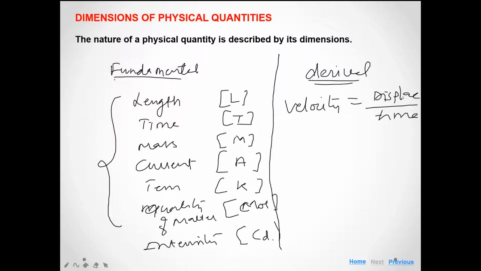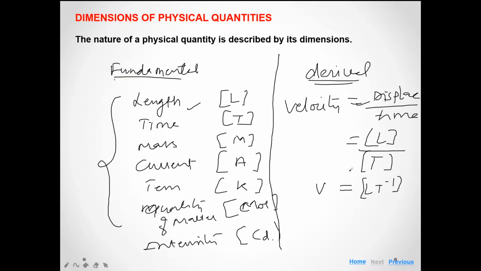And actually the dimension of displacement and length is the same, both are dependent on the measurement of a length. So we can represent displacement in terms of L, and the time is T. So the dimension of velocity V is equal to LT minus 1. The dimension of velocity is LT minus 1.